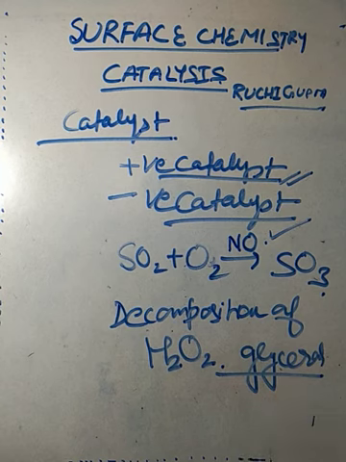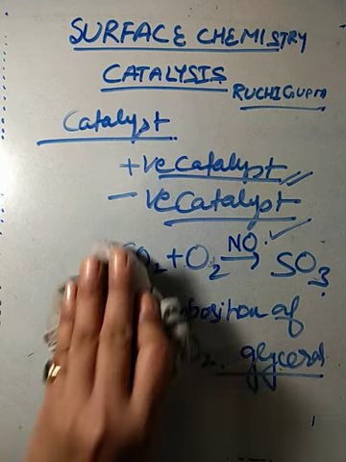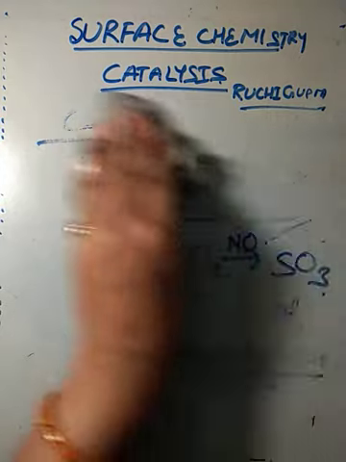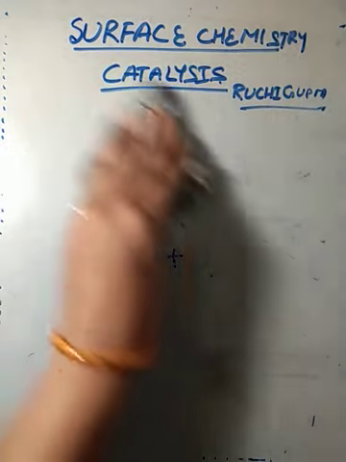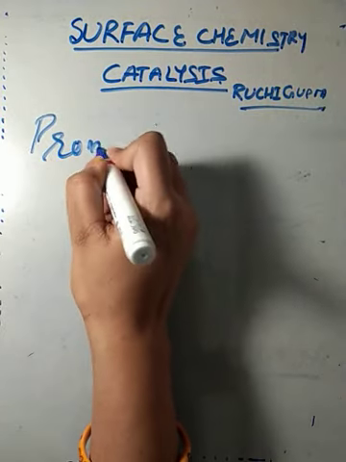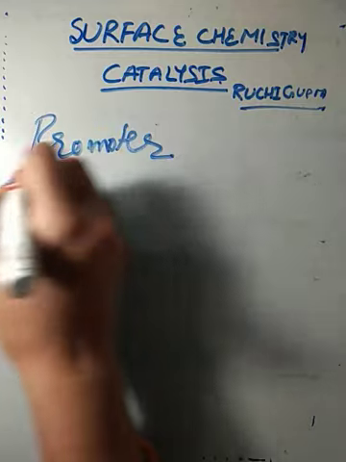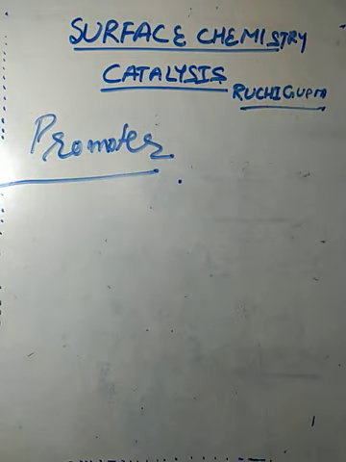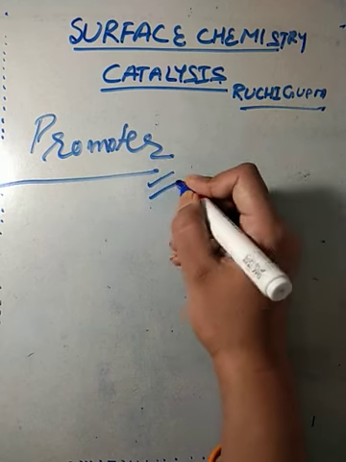Now the second term we will study here is promoter and poisons. Promoter. A substance, if it is present with a catalyst in any chemical reaction and it increases or enhances the activity of catalyst, then it is called promoter.